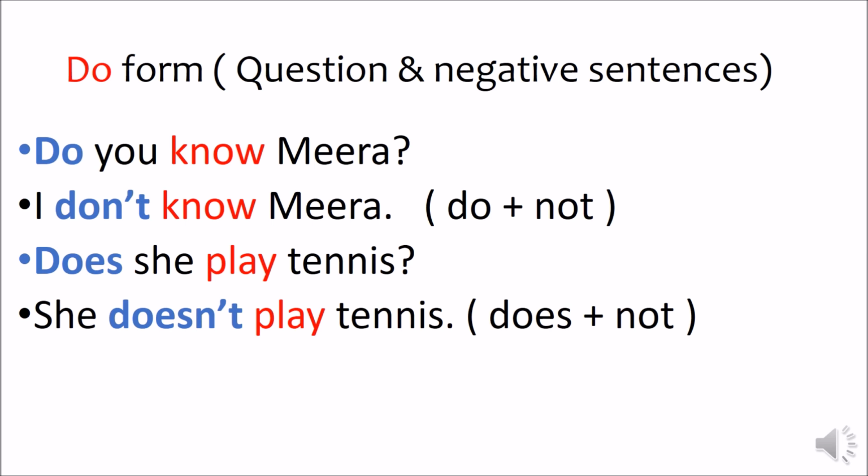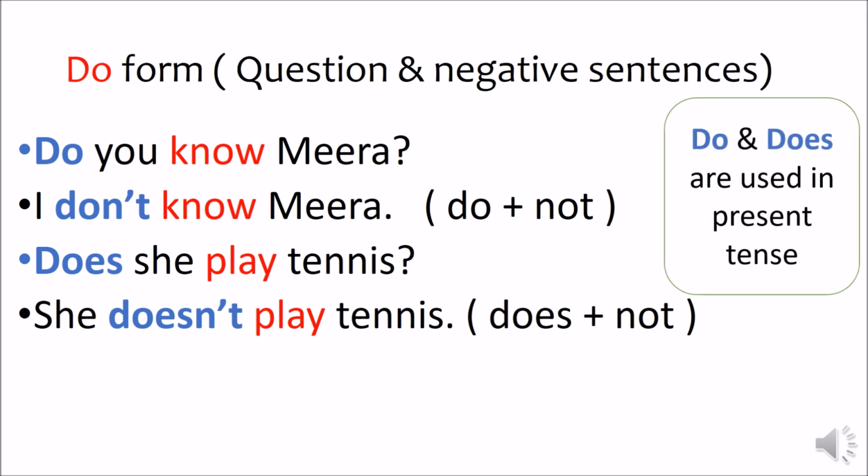So children, when you are speaking about the other person, we have to use the helping verb does. Okay? So does she play tennis? Does he play cricket? Okay? We have to use the helping verb does when we are talking about another person. So do and does are used in present tense. Okay children? For present tense form of sentences, we use the helping verbs do and does.